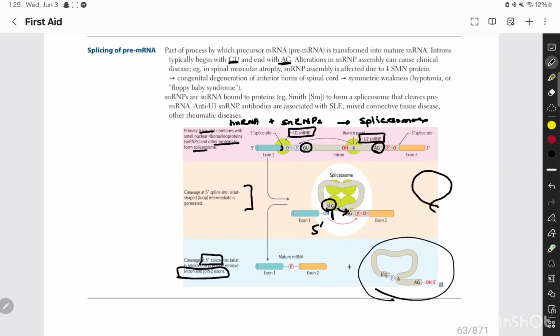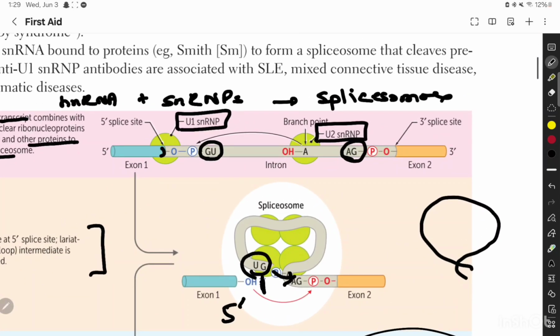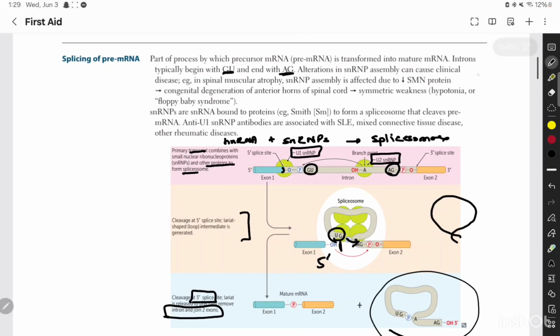But if you can see there is a particular assembly of the U1 snRNP and U2 snRNP, and if this is defective, this leads to clinical diseases which are very important, high yield for Step 1. You need to remember that it is affected due to decreased SMN proteins and leads to congenital degeneration of the anterior horn of spinal cord, leading to symmetric weakness or floppy baby syndrome. You need to remember this.